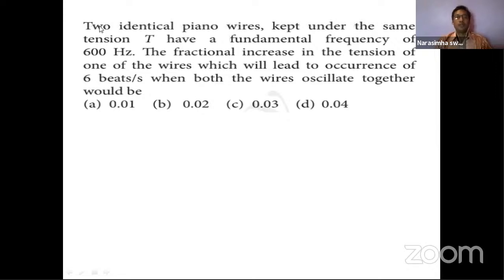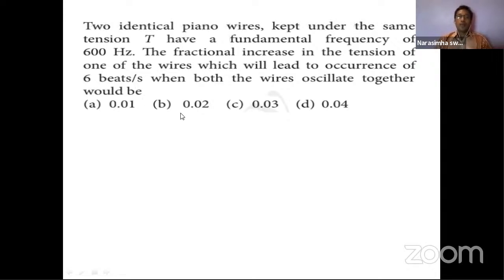So here two identical piano wires are kept under the same tension, so the force is the same. Then the fundamental frequency of them is 600 hertz, and we need the fractional increase in the tension of one of the wires which will lead to the occurrence of 6 beats per second.